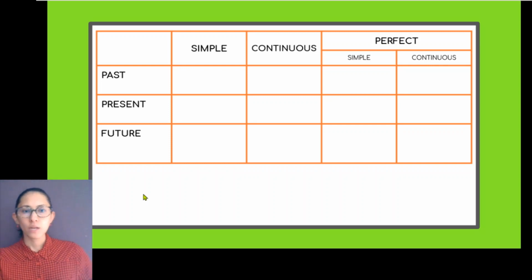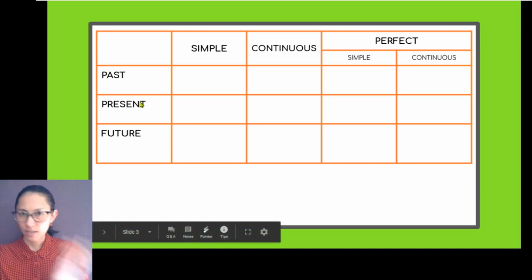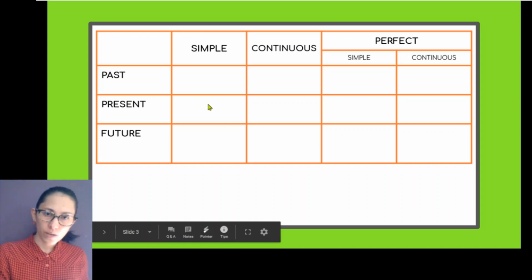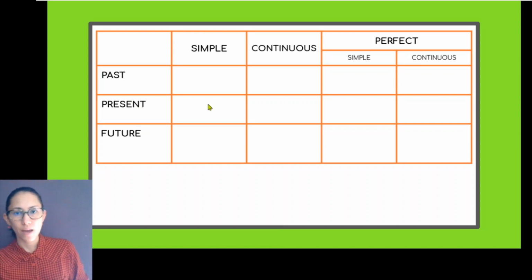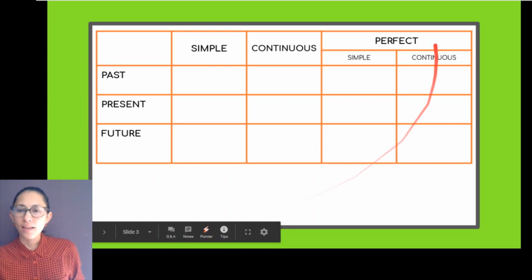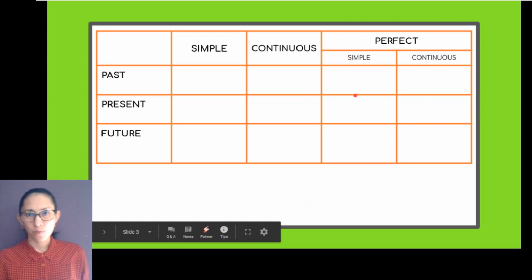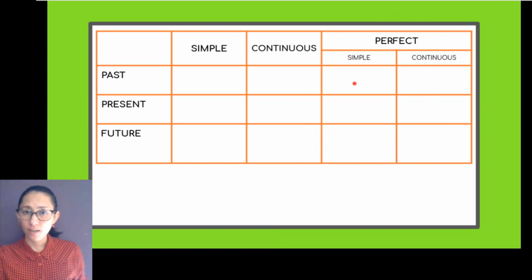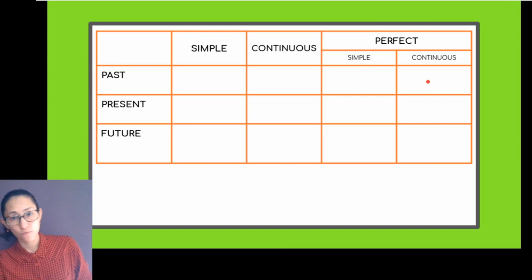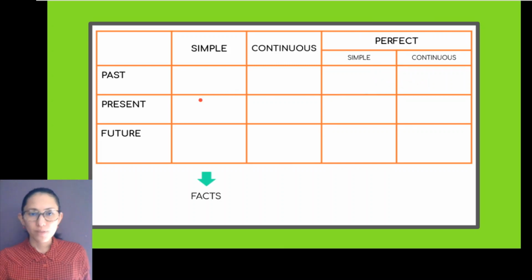Okay, so here we have past, present, and future, and on one side we have the simple form, and on the other side we have the continuous form. And yes, of course, there's another family which is the perfect, but anyway, it is still divided into simple form and then continuous form.